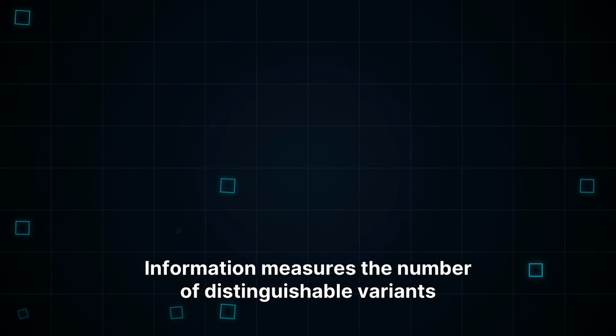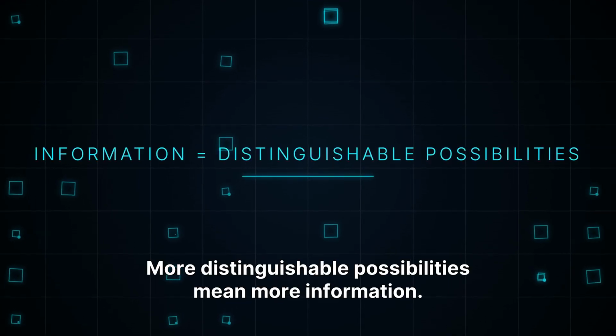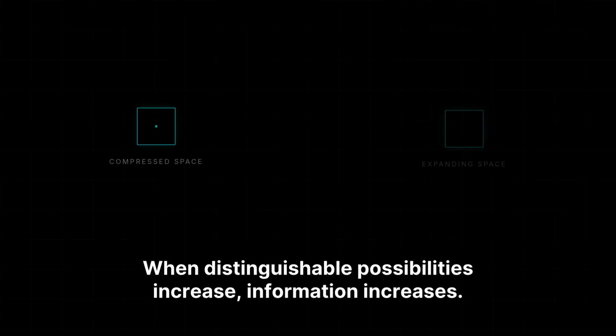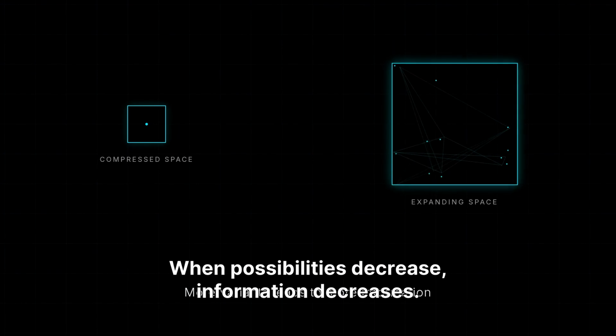Information measures the number of distinguishable variants available to a system. More distinguishable possibilities mean more information. When distinguishable possibilities increase, information increases. When possibilities decrease, information decreases. Up to this point, information depended only on states.